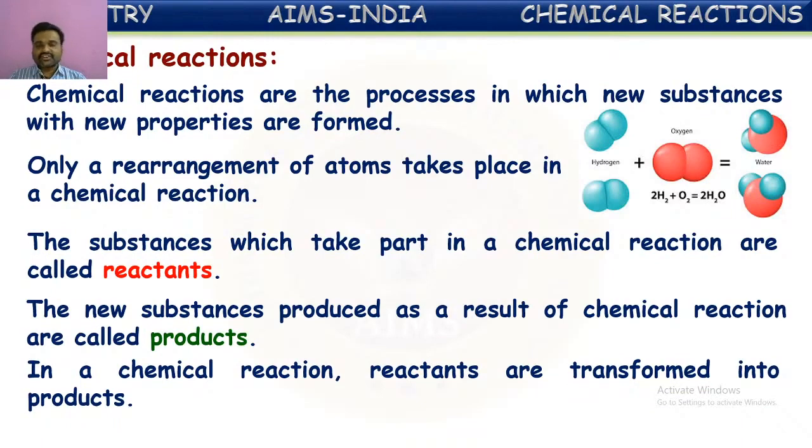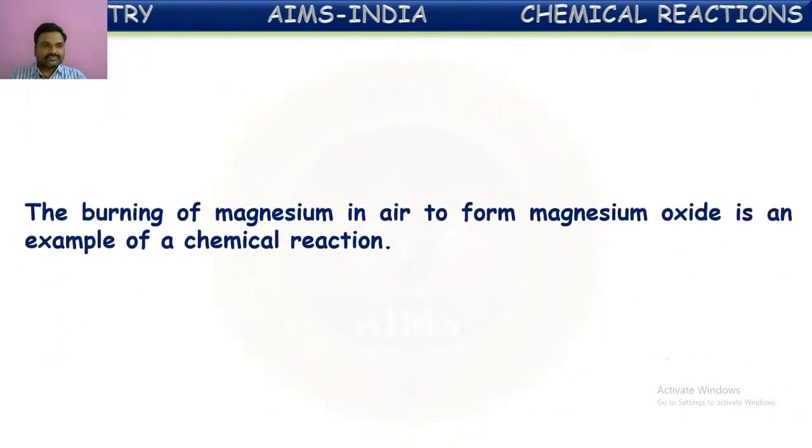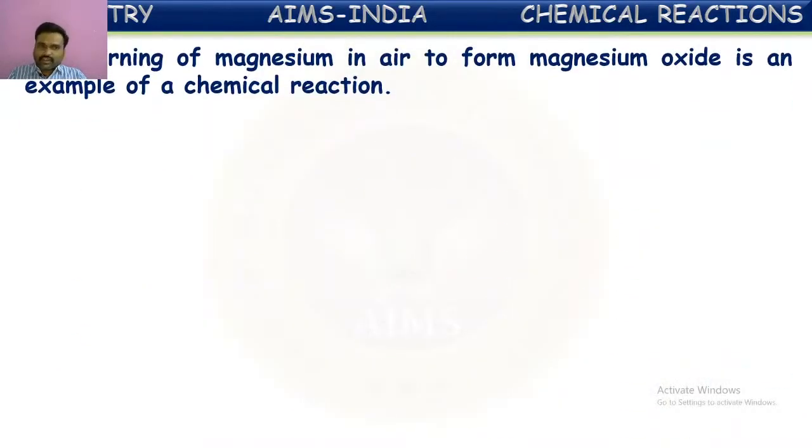In a chemical reaction, reactants are transformed or converted into products. This happens by the rearrangement of atoms in the reactant molecules. So these are the chemical reactions. For example, the burning of magnesium in air to form magnesium oxide is an example of a chemical reaction.